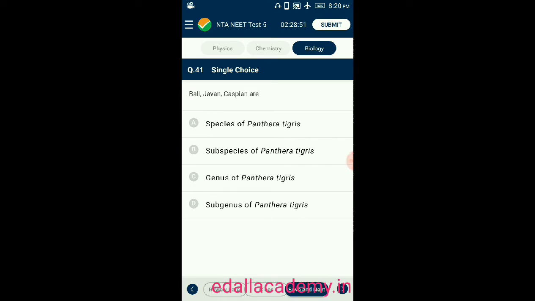Question number 41. Bali, Javan, Caspian are. There are four options given. Option A, species of Panthera tigris. Option B, subspecies of Panthera tigris. Option C, genus of Panthera tigris. Option D, subgenus of Panthera tigris. So the correct option is B. Bali, Javan, Caspian are subspecies of Panthera tigris. So the correct option is B.